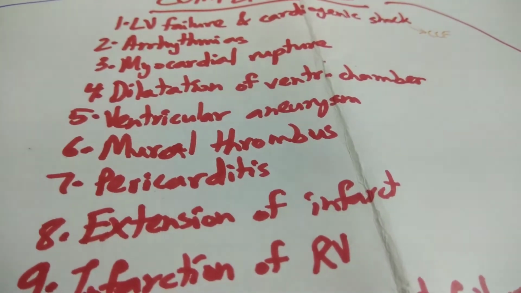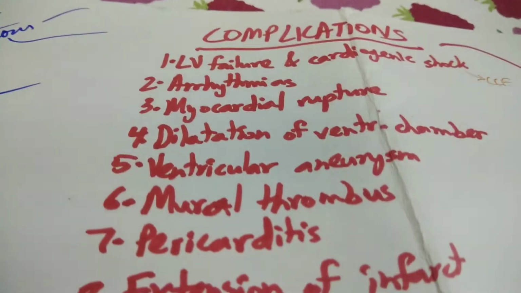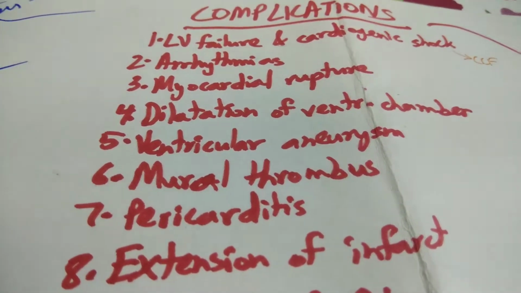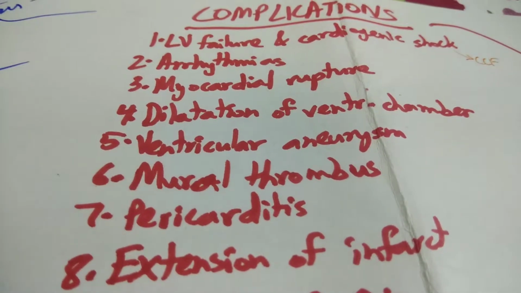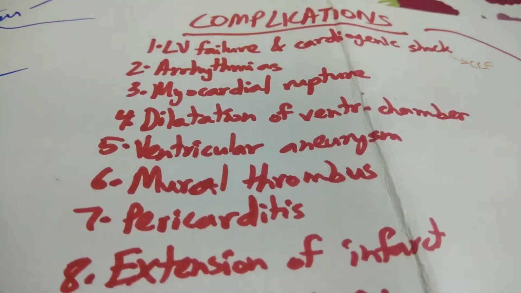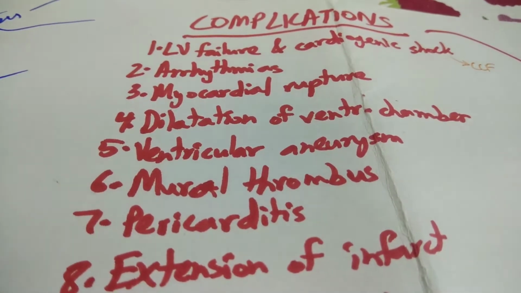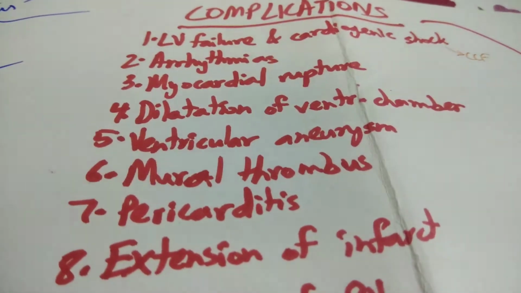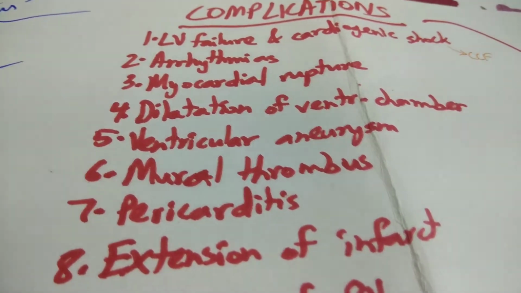Then arrhythmias. Most MI patients can develop abnormal cardiac rhythms. This includes sinus bradycardia and tachycardia, ventricular tachycardia, and ventricular fibrillation. In inferoseptal infarcts, you can find partial or complete heart blocks. That's below the level of the septum.